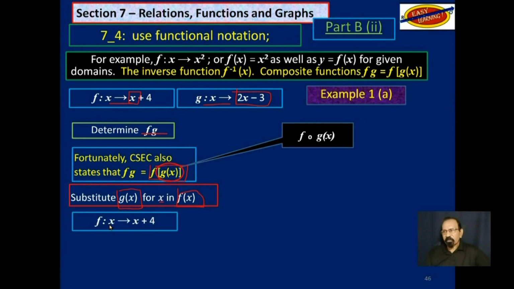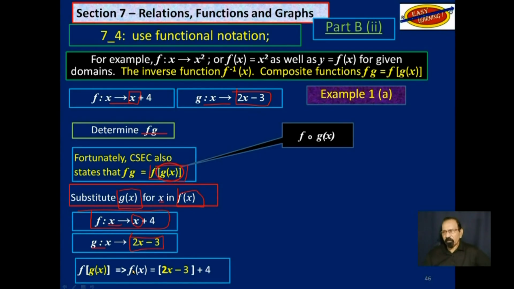So the function f is this, the function g is that. Now we want f of g of x. So we will take this function here, and where x is, we will replace it with this. So now we have f of g of x is equal to f of x, which is equal to this. Now remember, that is replacing this x up here with this x down here. And so you get that.